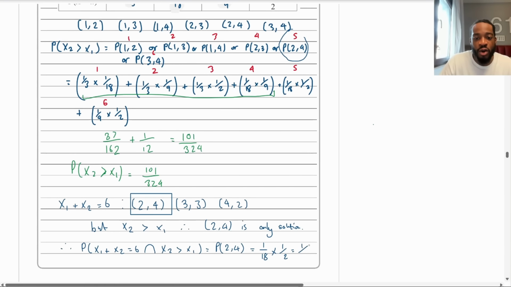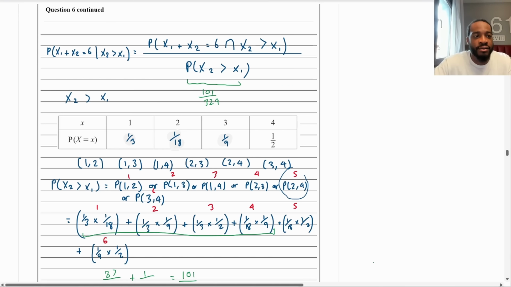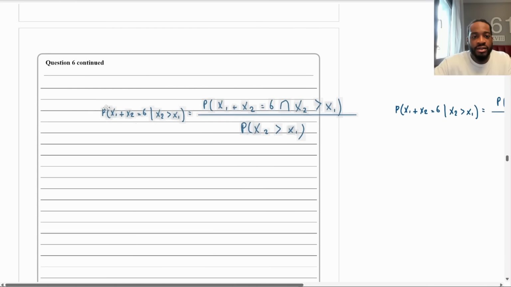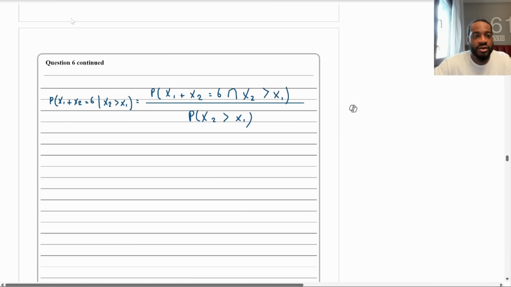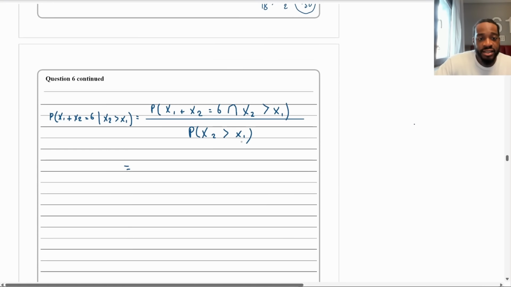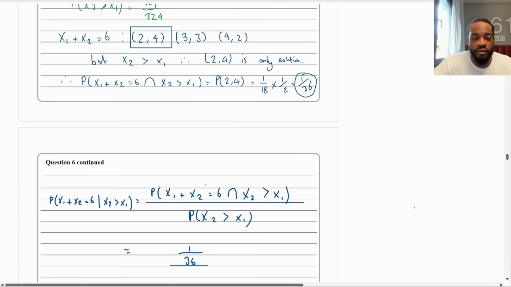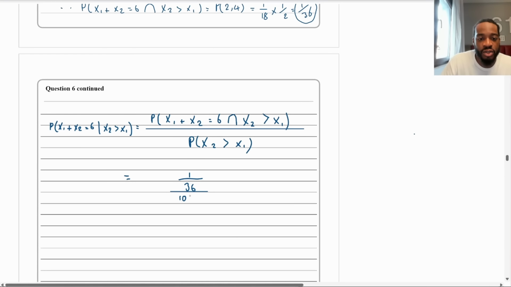So now we've got everything we need. We've got the numerator and we've got the denominator. So what I'm going to do, I'll put this on the next page here. Let me just copy this, put this on the next page here. We can actually work this out. So therefore, the answer to this one is going to equal, let me get my pen, the numerator, which we've just figured out to be 1 over 36, all divided by the probability of x2 being greater than x1, which we worked out to be 101 over 324. So what is this equal to?